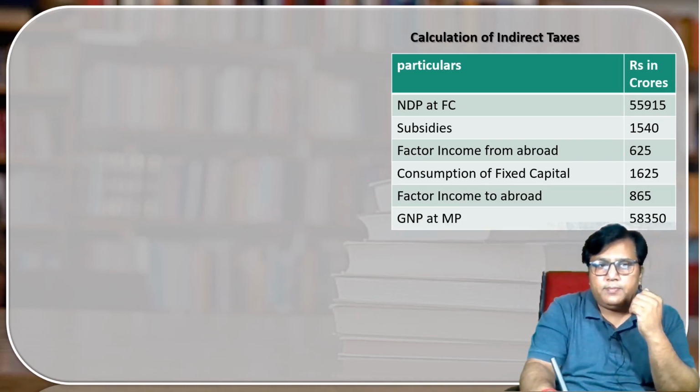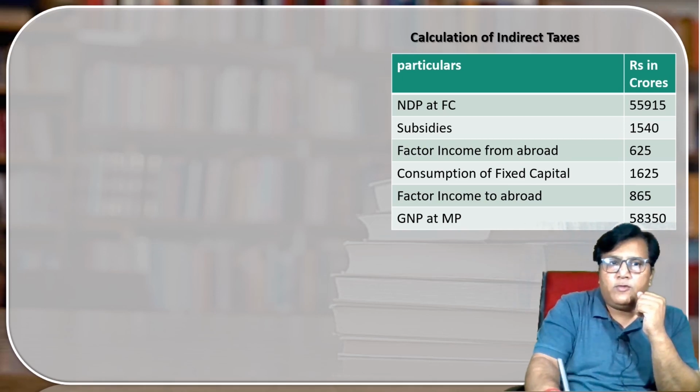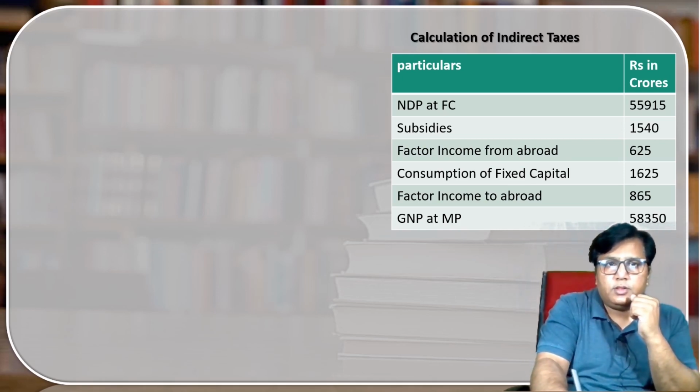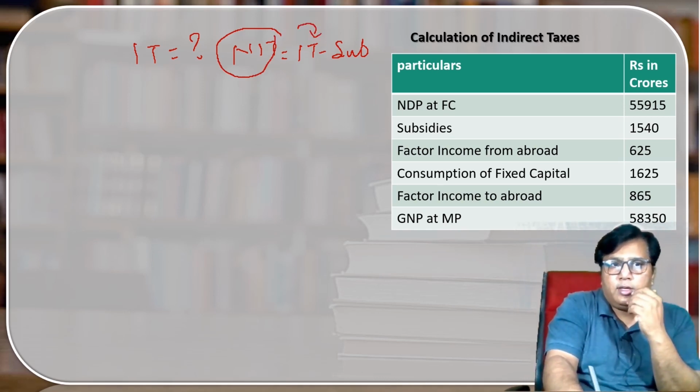Now let us see another type of question. In this particular question, what we have to do is, I have to calculate indirect taxes. Just remember from where you calculate the indirect taxes. We know that indirect taxes we can calculate from NIT. And what is NIT? NIT means indirect tax minus subsidy. It means that if I am having the information of NIT, from the NIT I can calculate net indirect taxes.